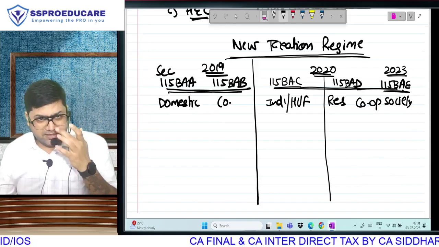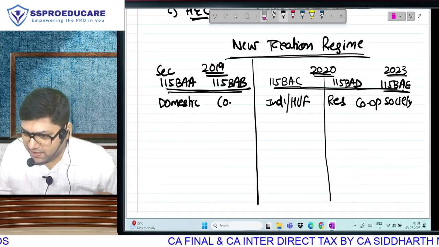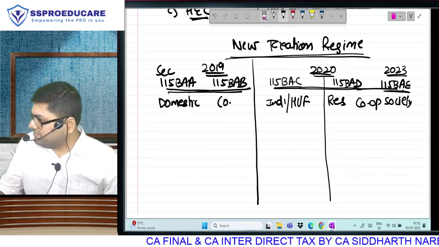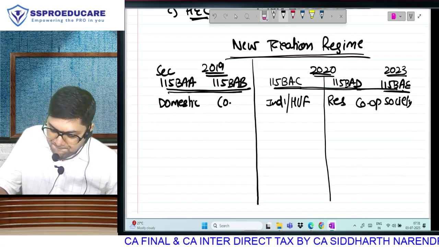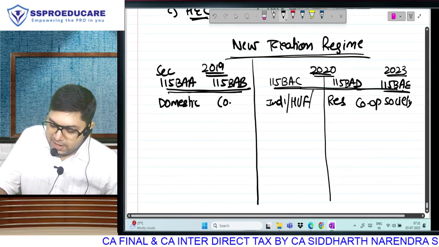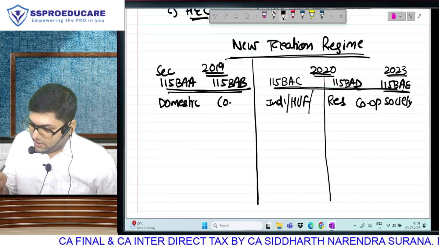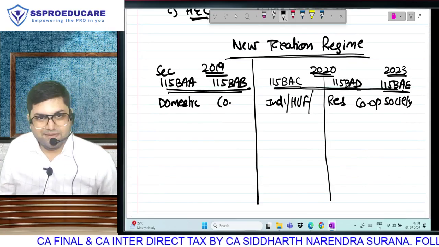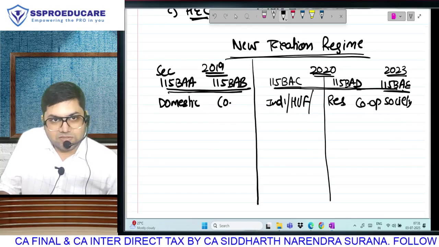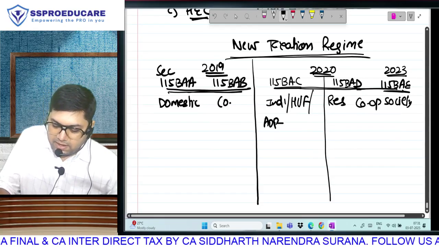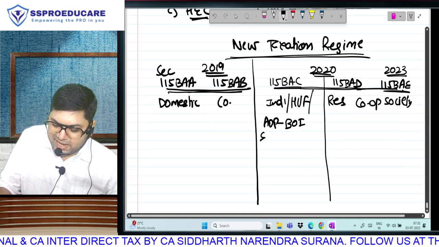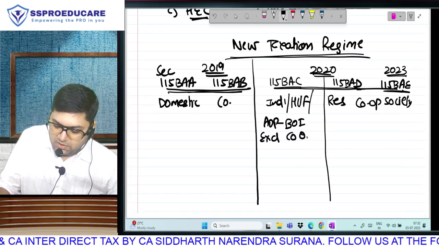When in the 2023 budget this section 115BA was added, one more amendment took place. They said we are now extending 115BAC, which was till now applicable only to individual and HUF. This will now also apply to AOP, BOI, but obviously excluding cooperative society.